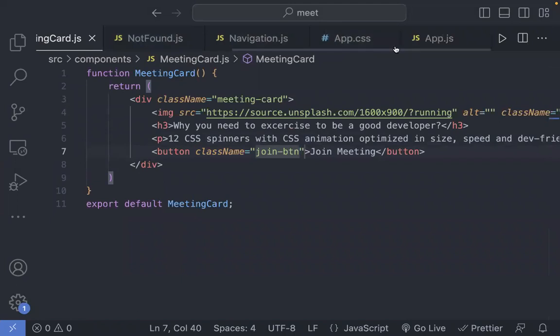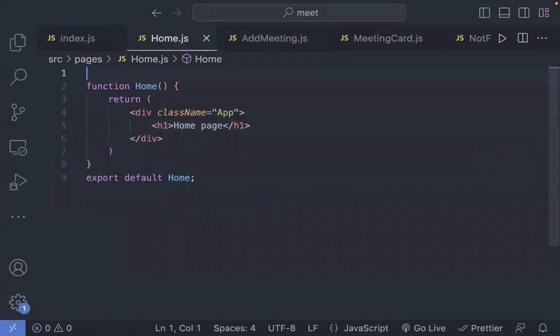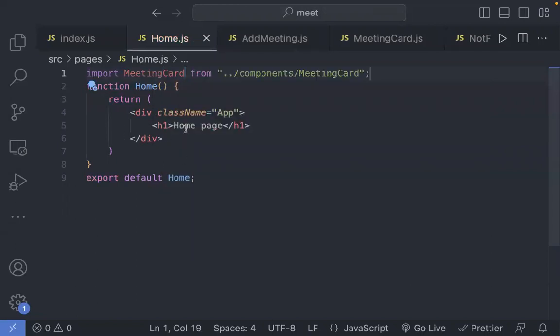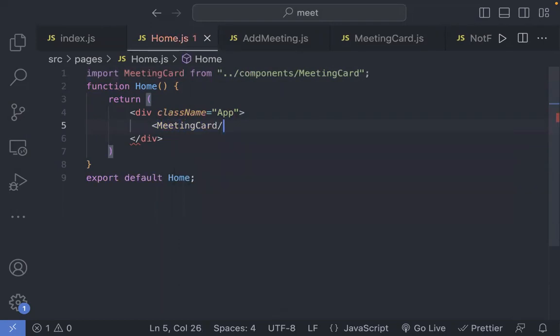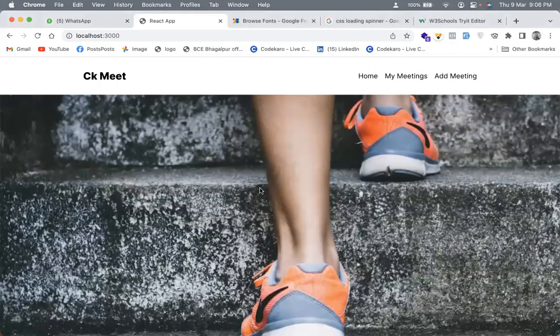So I'll go on my home.js, and in this home page, I'll import meeting card from this, and instead of this home page, I can just import this meeting card like this. So if you see this, this is how it looks like.